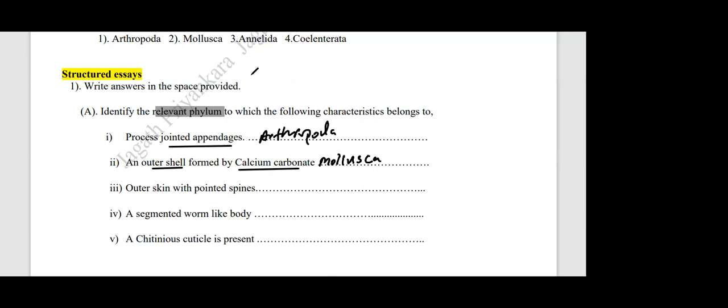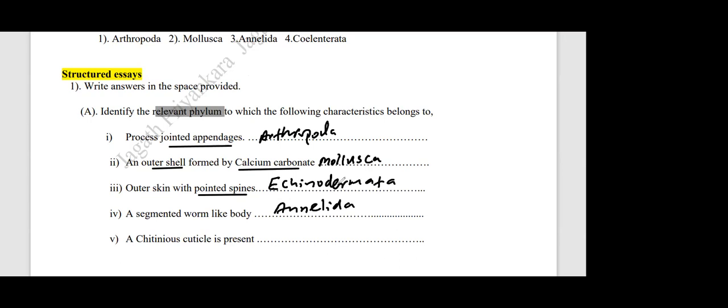Next one. Number 3, outer skin with pointed spines, like a porcupine. Which phylum? External. Okay, I'll ask the answer from Vinuka. Ayad? Echinodermata. Very good, Ayad. Echinodermata. Next one, number 4, segmented worm-like body. Which phylum? Mariam? Annelida. Very good. Phylum Annelida.